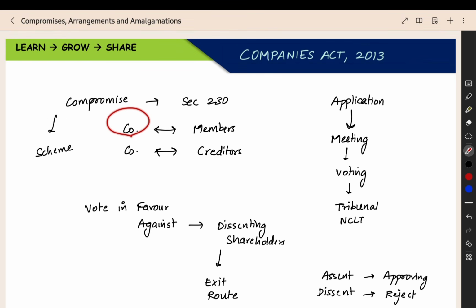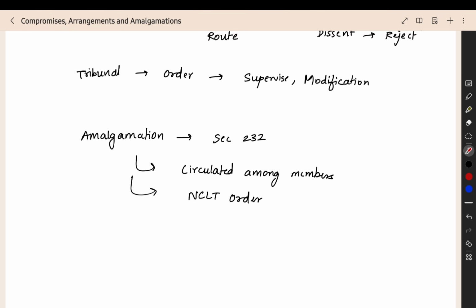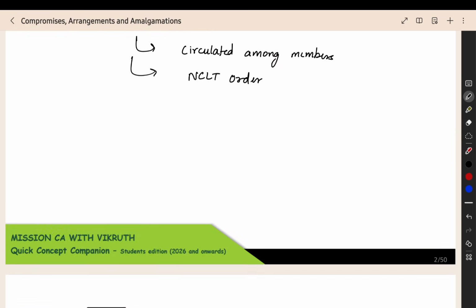In a compromise, only one company is involved. There is a compromise contract between the members and the company, or the company and creditors. So these two parties are engaged in the particular compromise contract. But in the amalgamation, we have two or more companies. So these extra things also come into play. Now, these two are the normal mode provisions.